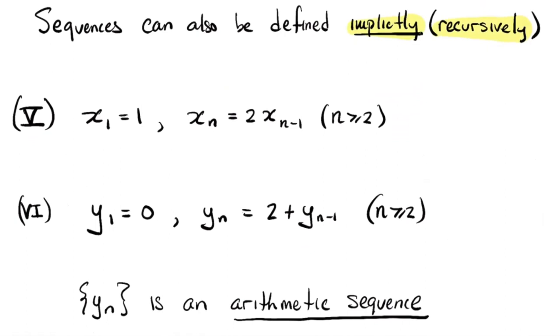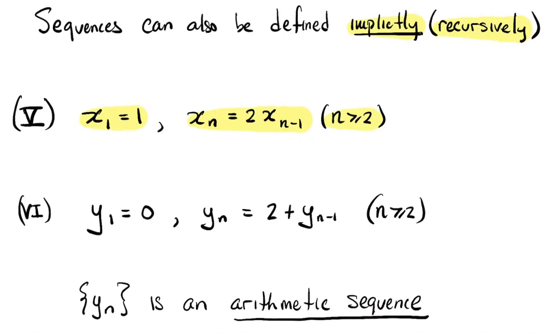When you give something implicitly, you specify the first value of the sequence. So here in my example, I'm defining a sequence called x, and its first term is 1. And then you specify the nth term of the sequence in terms of the (n minus first) term, or more generally in terms of any of the previous terms. All right. So here, this second formula is valid only for n greater than or equal to 2.